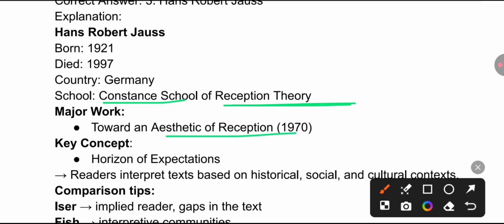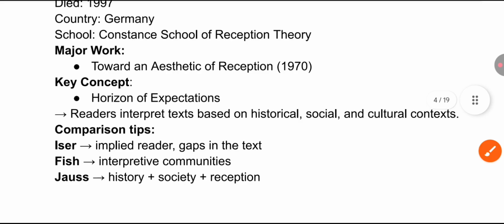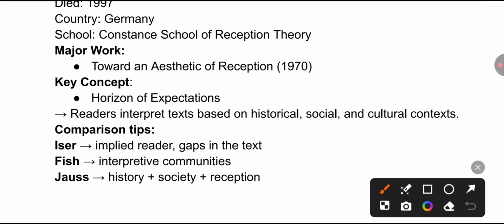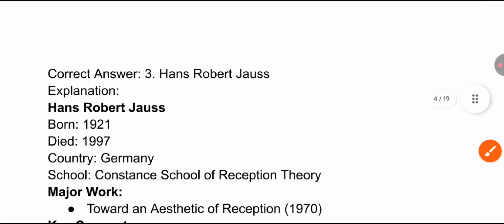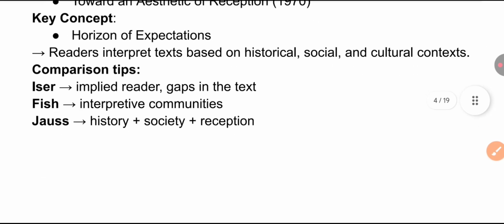Toward an Aesthetic of Reception, 1970, remember the year also, and remember the very important concept, horizon of expectations. It means that readers interpret the text based on historical, social and cultural context. So you can also compare Wolfgang Iser, Stanley Fish and Hans Robert Jauss. Wolfgang Iser is related to the implied reader and gaps in the text, Stanley Fish to interpretive communities, and Hans Robert Jauss to history plus society and reception theory. These are the important concepts related to all these theorists.